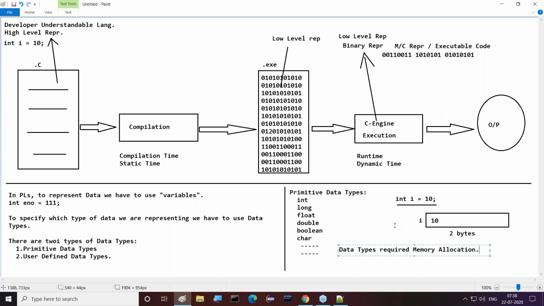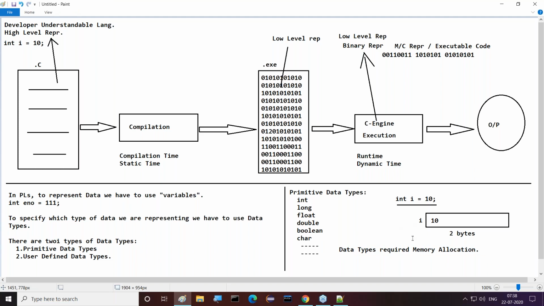Variables require memory allocation, but how much memory is totally defined on the basis of data types only. Integer 2 bytes, for example, boolean 1 bit, character 1 byte, like this. Some variation is available, but I'm not talking about that variation. Finally, data types require memory allocation. That's the point I'm telling you. Good. Now all of you are getting clarity up to this point, no?